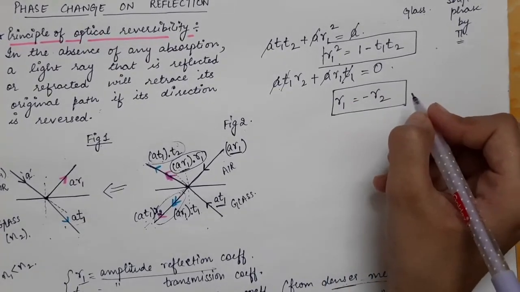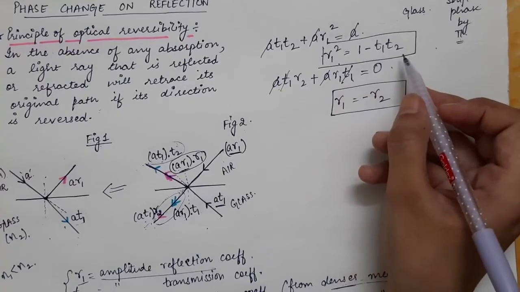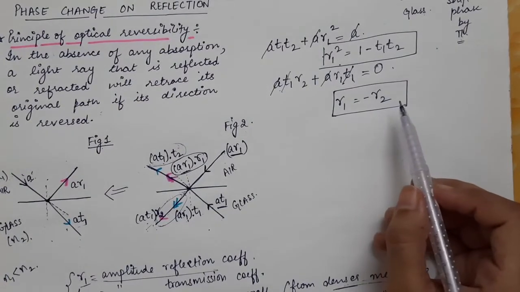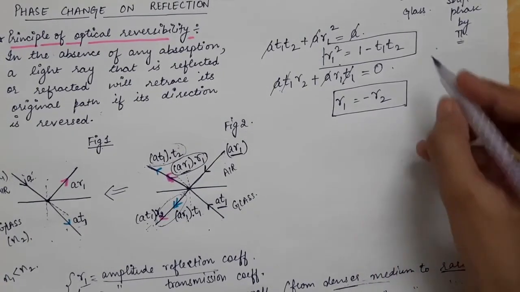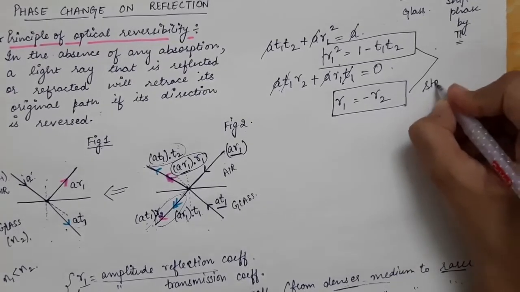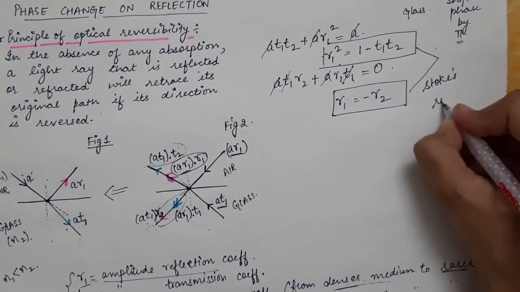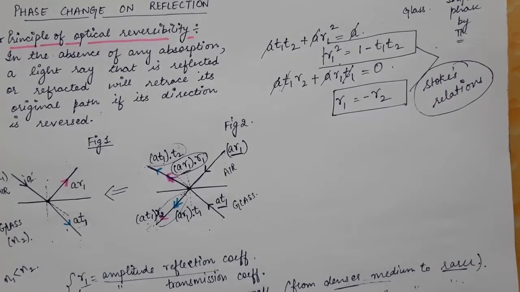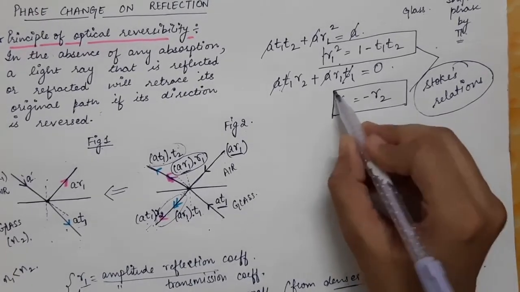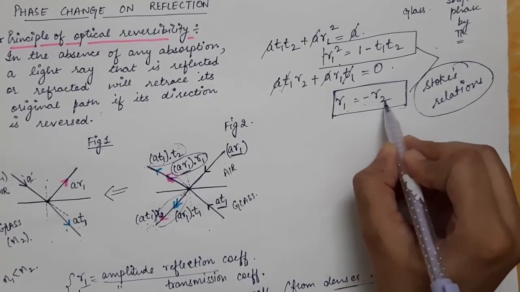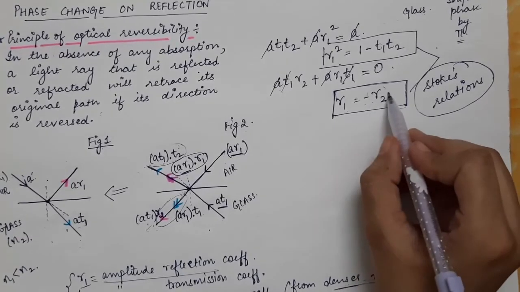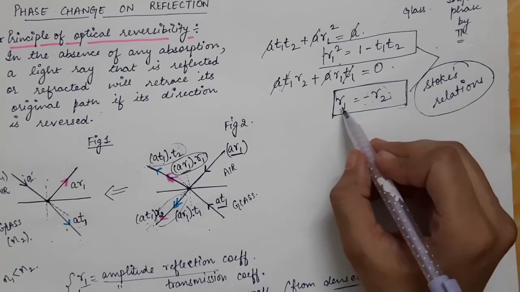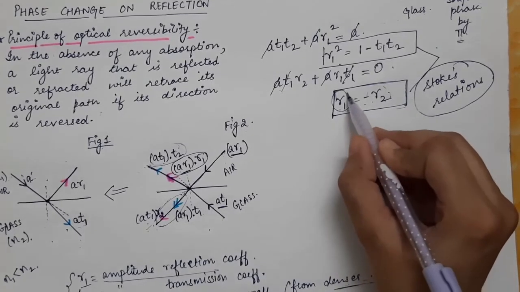So we get two relations, which are R1 square is equal to 1 minus T1 into T2, and R1 is equal to minus R2. These two relations are called the Stokes relations. So here we see that R1 is equal to minus R2. That is, if R2 is positive, then R1 will be negative, or if R2 is negative, then R1 will be positive. This is the reflection coefficient.